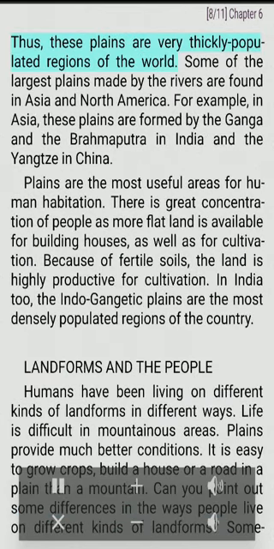Construction of transport network is easy. Thus, these plains are very thickly populated regions of the world. Some of the largest plains made by the rivers are found in Asia and North America. For example, in Asia, these plains are formed by the Ganga and the Brahmaputra in India and the Yangtze in China. Plains are the most useful areas for human habitation.